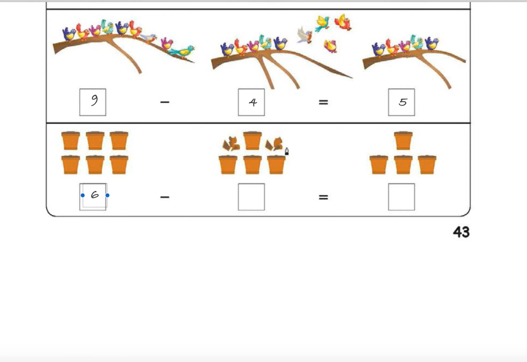2 broke, I don't know whatever happened. So take away 2. How many are left? 4 are left. So 6 minus 2 equal to 4.